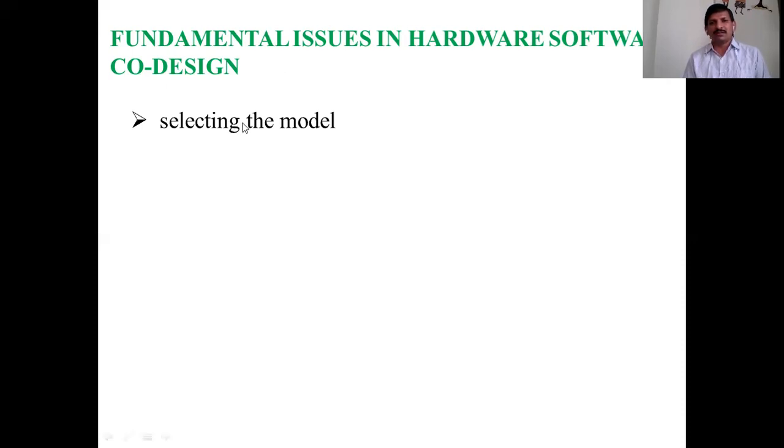In the beginning stage, it shows one model is better. We think this model is better. But once we come to the implementation stage, this may need to be modified, and another model turns out to be better than the previous one. That is the issue raised while co-designing the hardware and software.